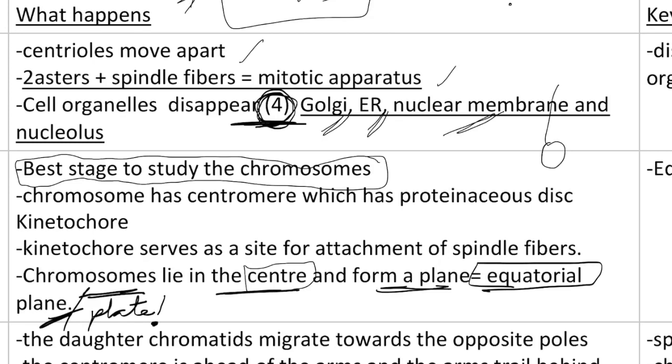If we have a chromosome, it has two strands, and then we have something called a centromere that can be in the center or at the end. We have four types of chromosomes based on the position of the centromere. The centromere has a kinetochore, and the mitotic fibers are attached to the chromosomes via the kinetochore.